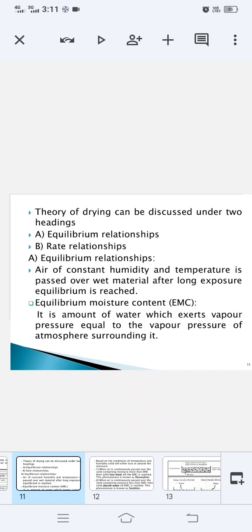So these all were some theories which you should know, just the introductory part of each and every one. Okay, now taking account of equilibrium relationship. What are equilibrium relationships? You can say that when the air having a constant temperature and humidity is passing over the wet solid, ठीक है. So when it is passing over any wet solid and after a long exposure, means after a long duration, equilibrium is reached.